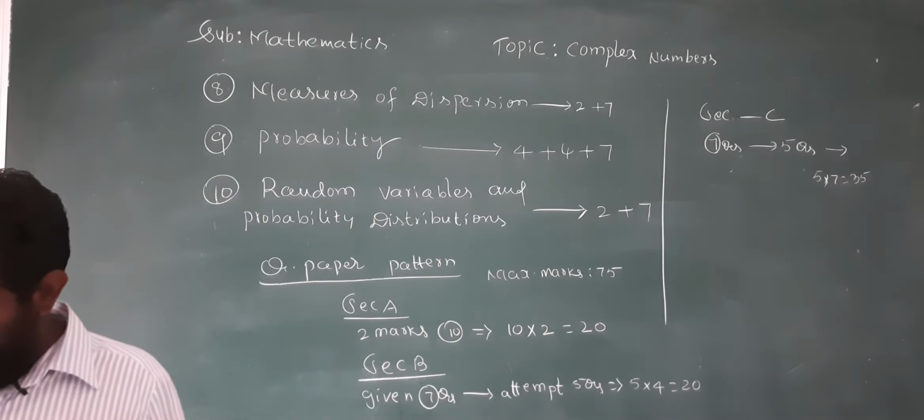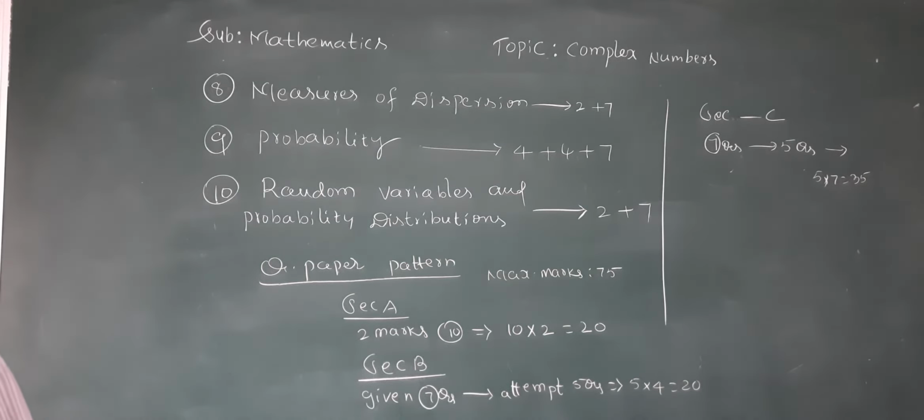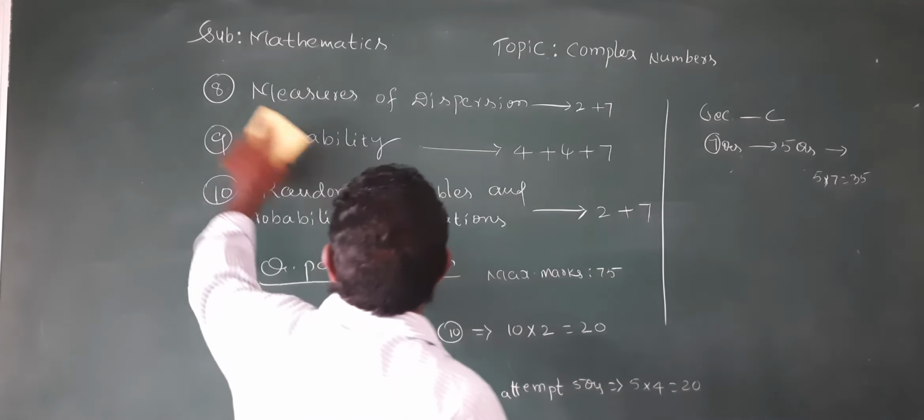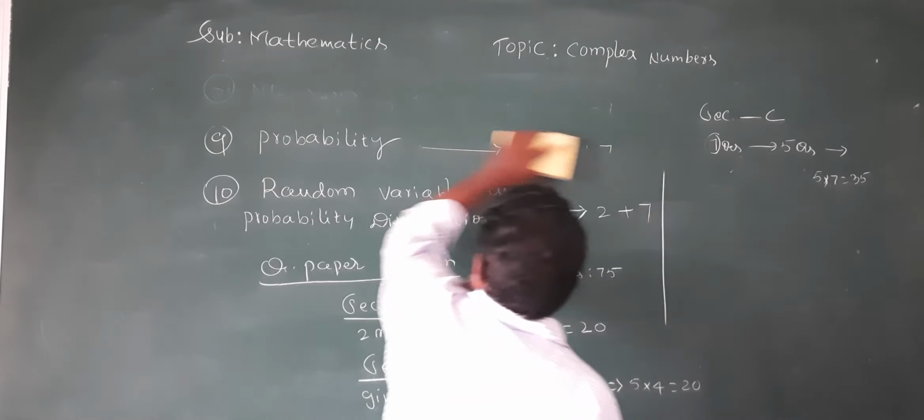Let us see today the problems of complex numbers. Let us go for the problems.